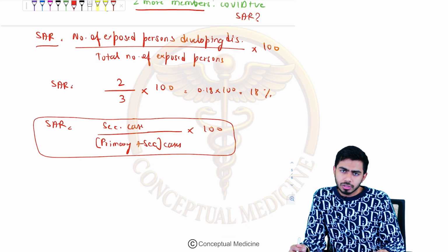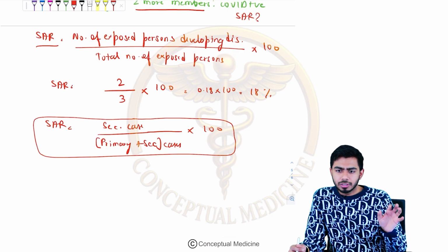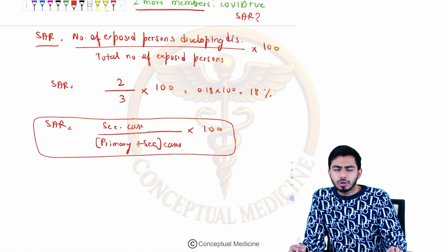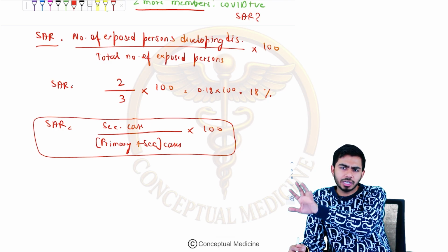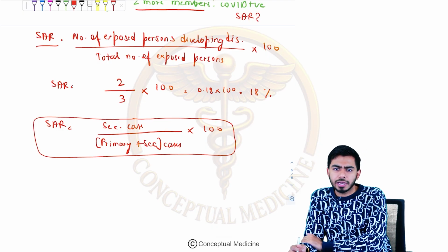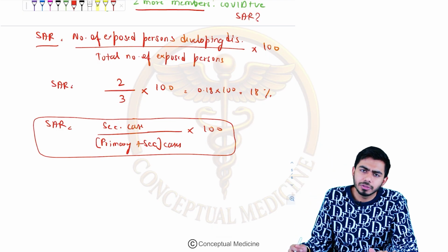Usually they might ask you these kinds of questions, for example, out of 10 people, these many got the infection from these many cases. So first of all, you need to identify the primary case and the secondary cases. Then you can easily solve the answer. You can easily get the secondary attack rate. I hope you are clear with this now, guys.